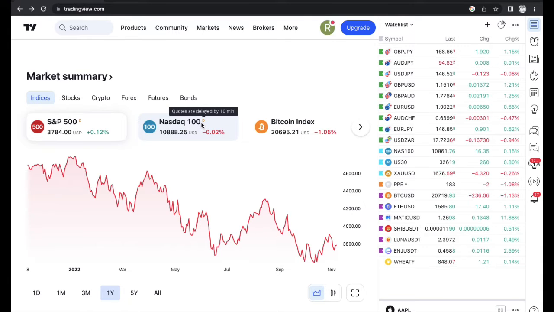As always, please note I'm not a financial advisor, nor am I providing any sort of financial advice. I'm just a guy showing you what I do on an app known as TradingView this time. And so basically we're going to be looking at some charts over here.